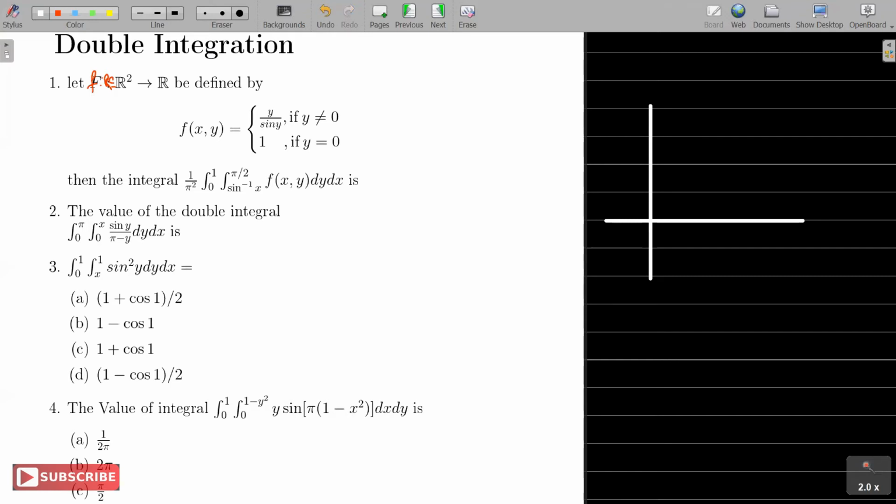So for example, in the second problem, x goes from 0 to pi, right? X equal to 0 to pi. Y equal to 0 to x. So y equal to 0 is the x-axis. Y equal to x is a line passing through 0, 0, 1, 1, and so on. Right? So this will be pi. And this is our region. Y goes from 0 to pi.